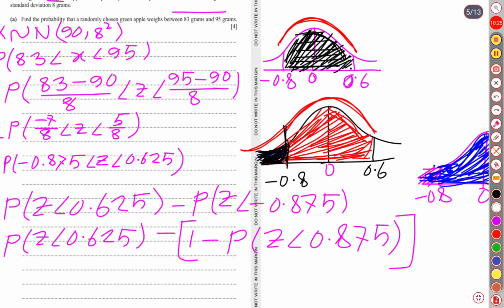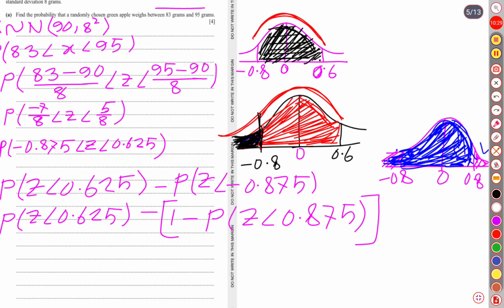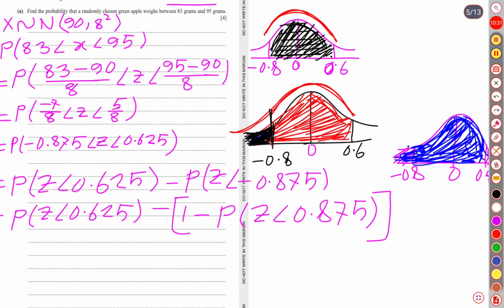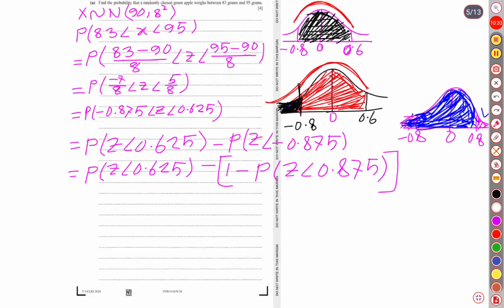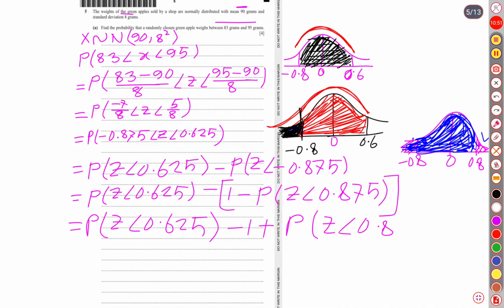So finally our answer is going to be the probability of z less than 0.625, minus 1, plus the probability of z less than 0.875.